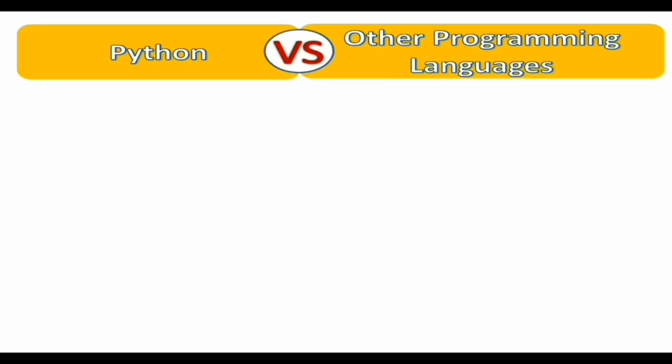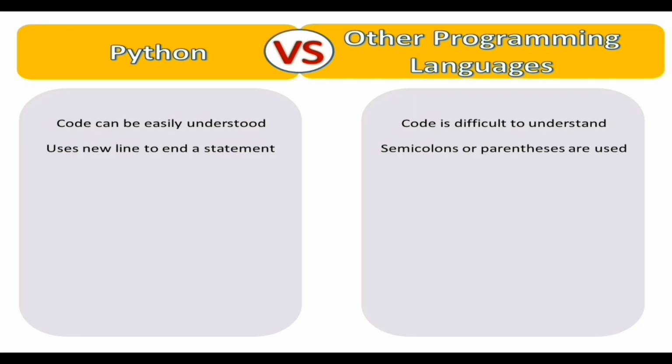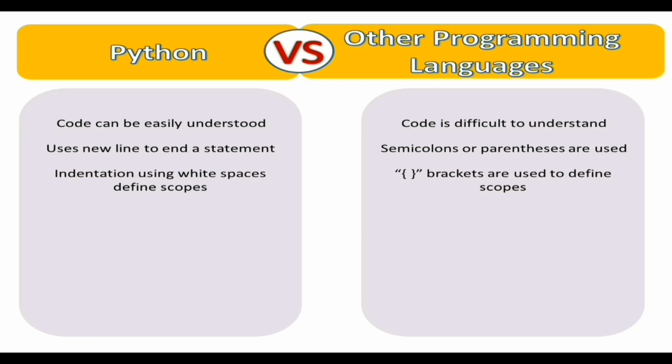Now we shall see some key points of difference between Python and other programming languages like C, C++, and Java. For now, just go through these points thoroughly so that you can recall them later once we start discussing them in detail with examples while coding in Python.